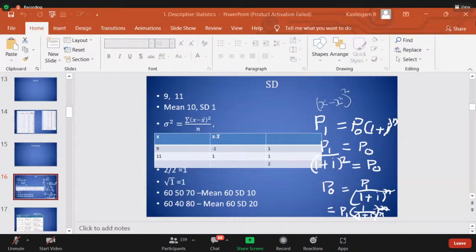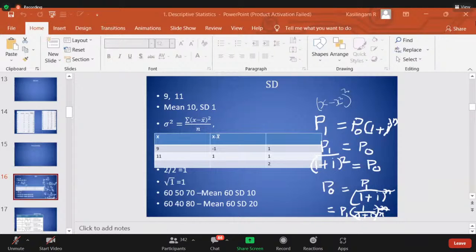Now, if one is category and another is metric, then you have to use ANOVA. ANOVA is a big family: independent sample t-test, factorial ANOVA, all ANOVA. When both variables are metric, then we have to use correlation.